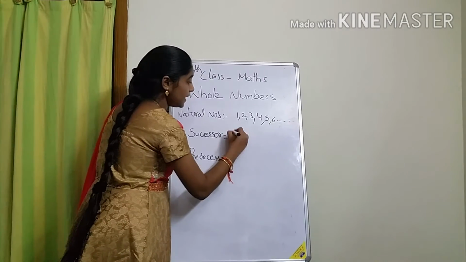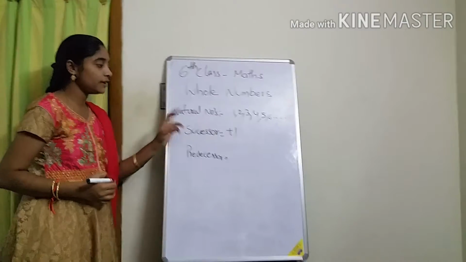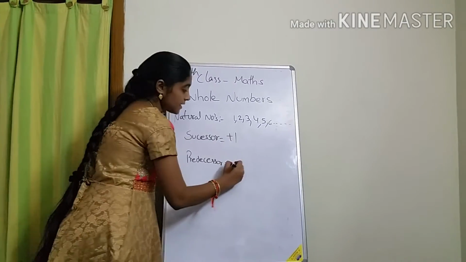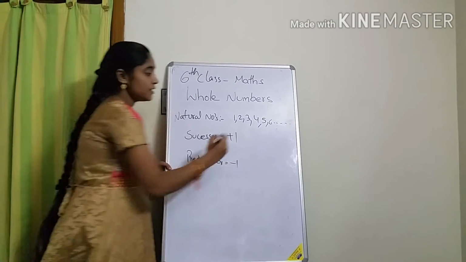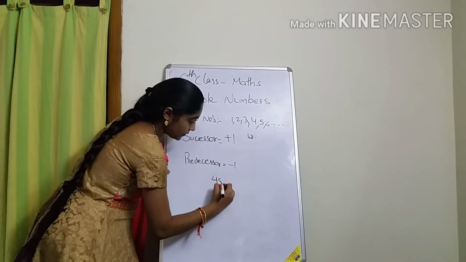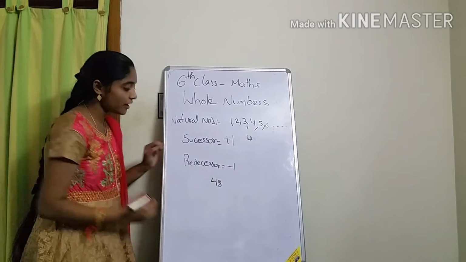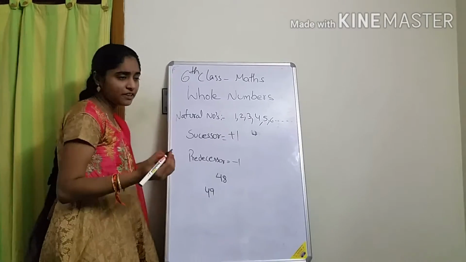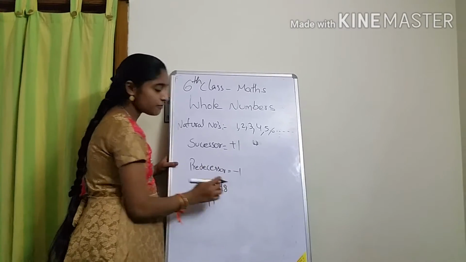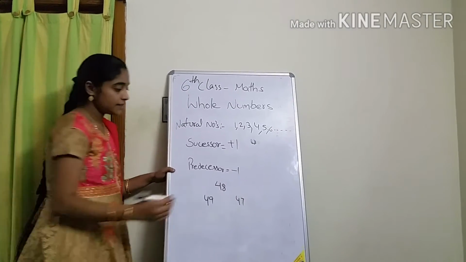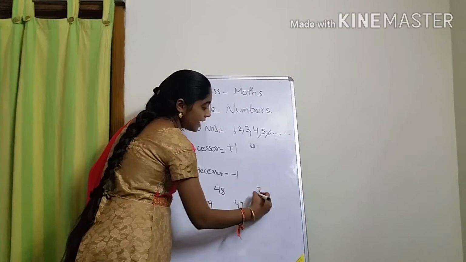Successor is nothing but plus 1. If a number is given, you add 1, that means the number after. Predecessor means the number before, minus 1. See, I took the number 48. What is the successor of 48? 49, after the number. What is the predecessor of 48? 47. Clear?